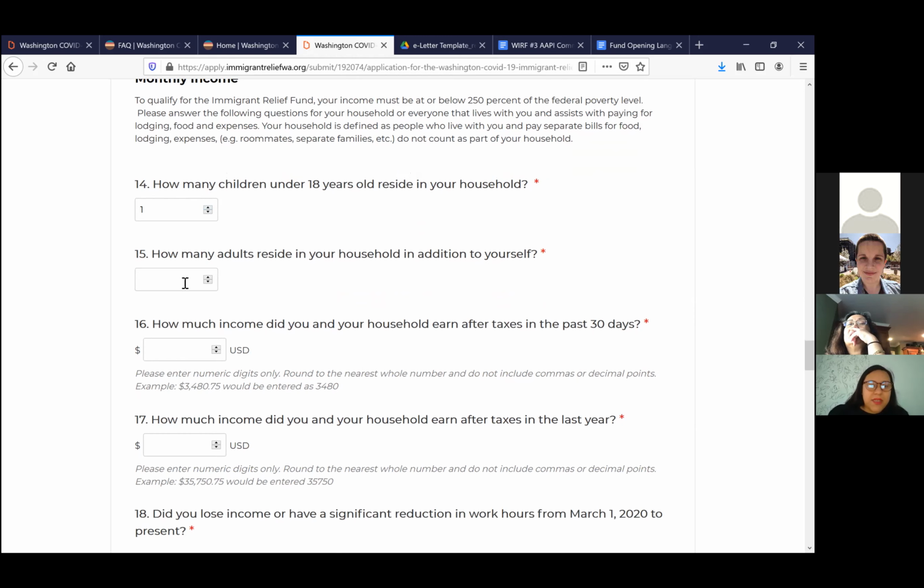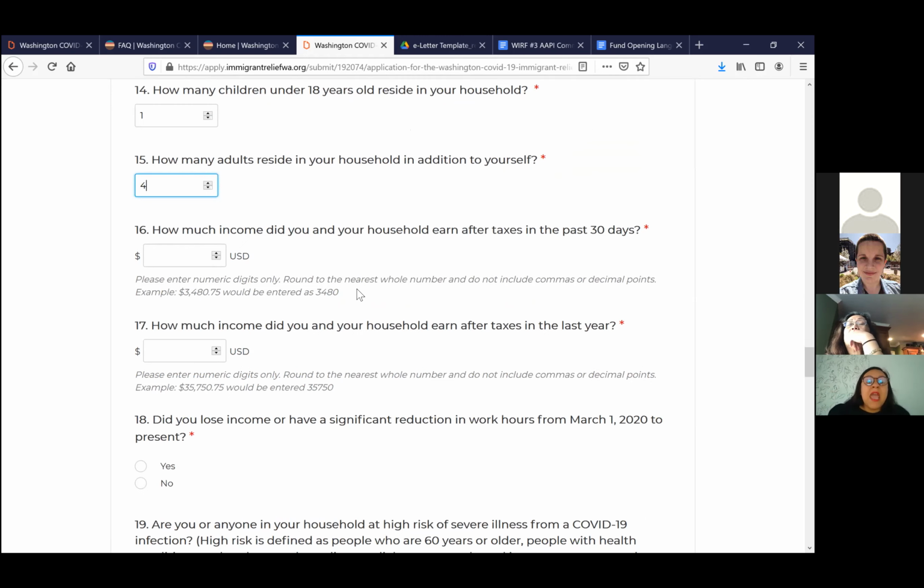You enter the amount there. How many adults aside from yourself, right? If it's just me, it's zero, but if I have a partner, or more adults, then whatever that number is. And we are asking how much the income in the last 30 days and the income in the last year.